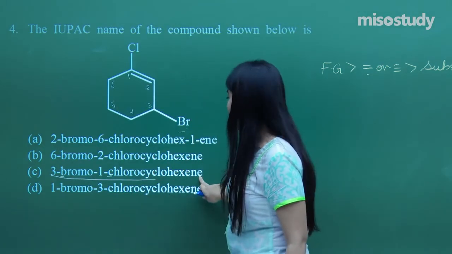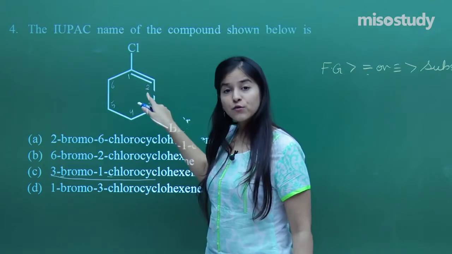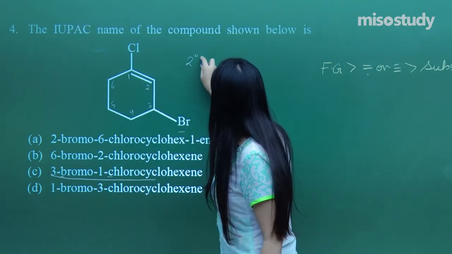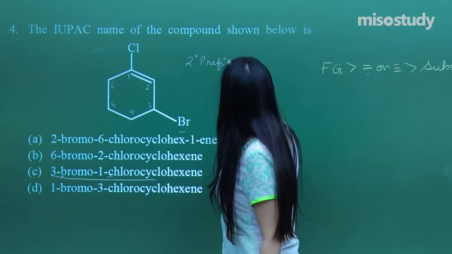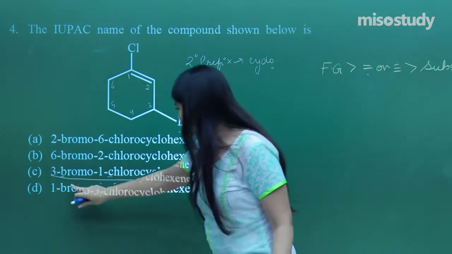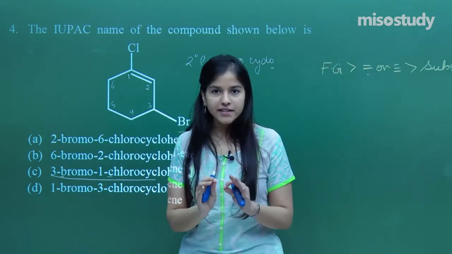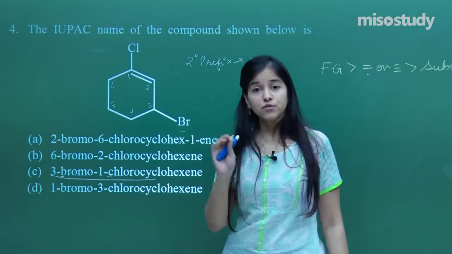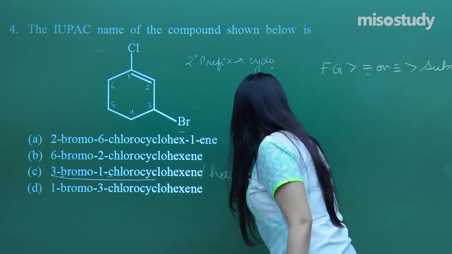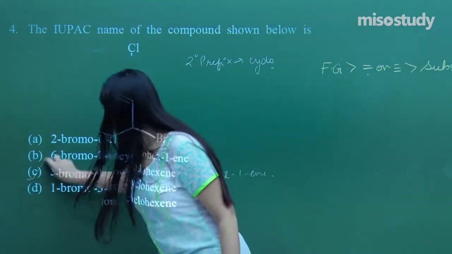Finally, cyclohexane. I need to have what? A prefix over here. That too, what kind of prefix? That too, a secondary prefix. Which is cyclo over here. That means I've got my answer: 3 bromo 1 chloro cyclohexene is the answer. Or you can also write it as hex 1 ene, that will also be correct. So it can also be hex 1 ene. So I hope everybody has got the answer right.